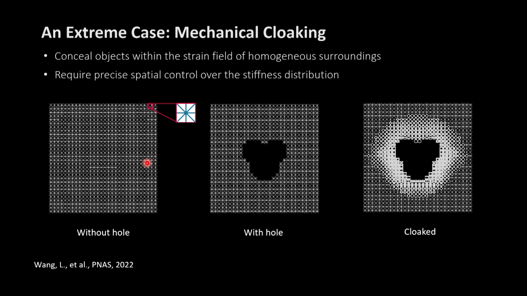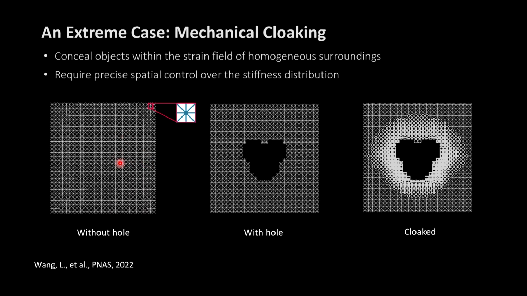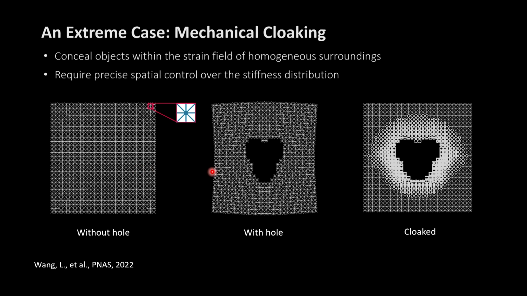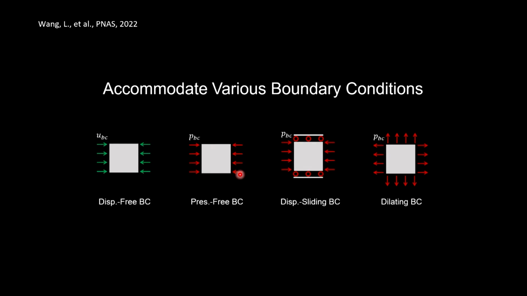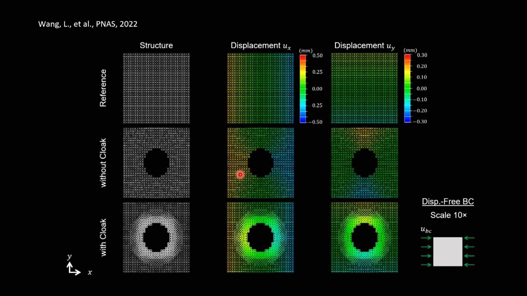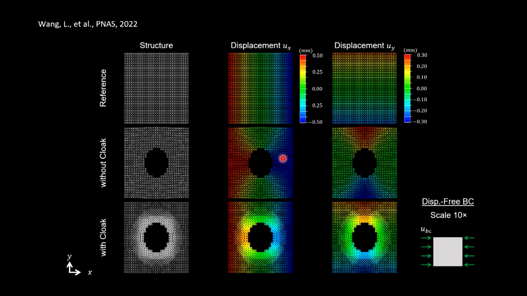Imagine if you have a structure made by this uniform unit cell, when you compress it, you'll have uniform deformation. Now, if I have a hole in the middle, when you compress it, you will see this distortion. So what mechanical cloak tries to do is to redesign the microstructure around it, so when you compress it, you cannot feel any difference. So to do that, we combine machine learning and optimization, so we can consider different boundary condition or requirement. For example, this one, if I have a hole in the middle, it will distort the displacement field, but by redesigning it, we can recover the original distribution.